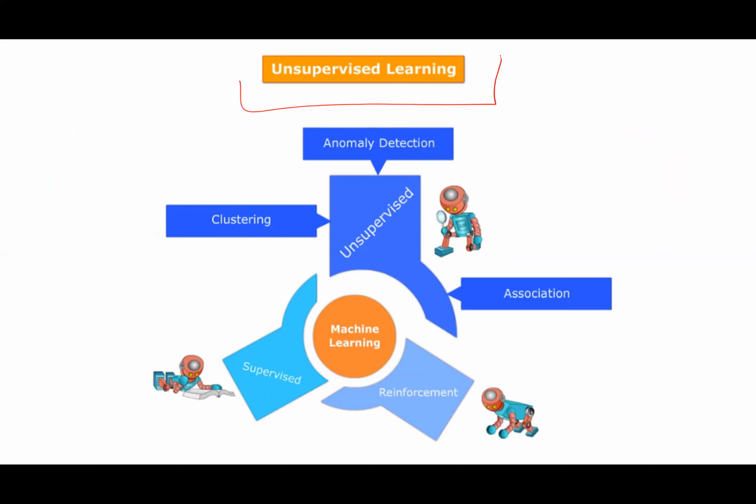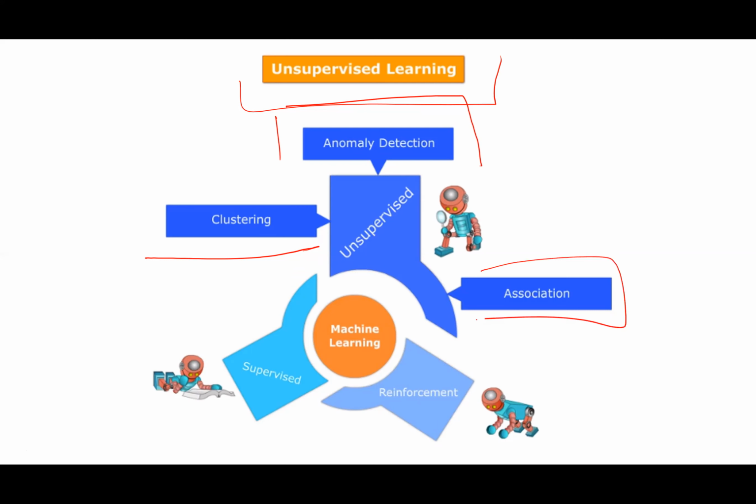So next in unsupervised learning, what are the examples? One example is clustering, which we saw and which we'll see again. Then there is anomaly detection. Anomaly detection is when something abrupt is happening, something out of the routine, some odd one out in a cluster, right? Every day everyone comes to the class wearing the same school dress, but one day a guy came with a different dress, maybe it was his birthday, so he was an anomaly, right? An anomaly is something different from the usual.